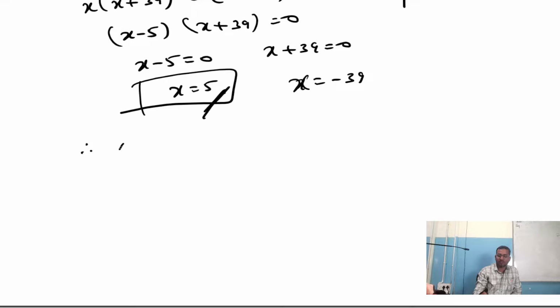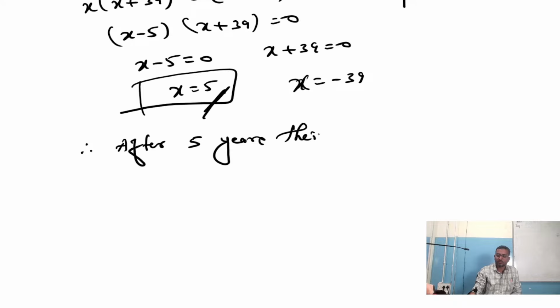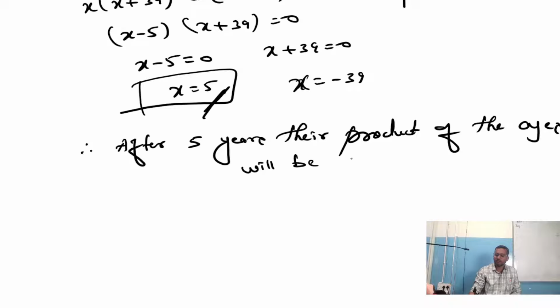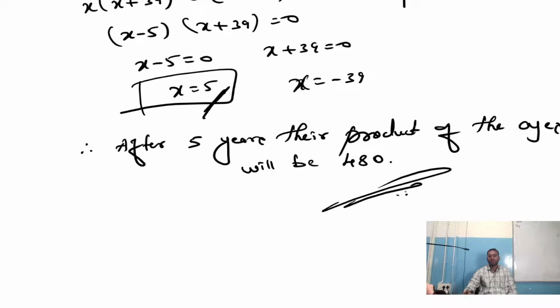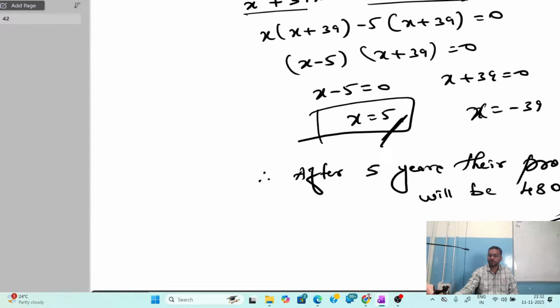So you can say that therefore after 5 years, their product of the ages will be 480. So here we have solved this problem. Clear? Understood? Great.